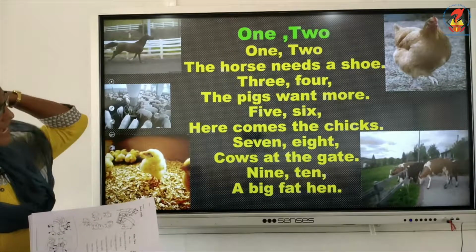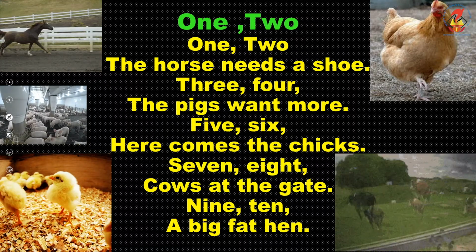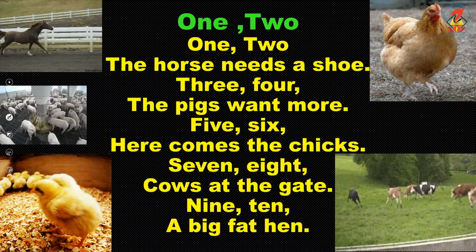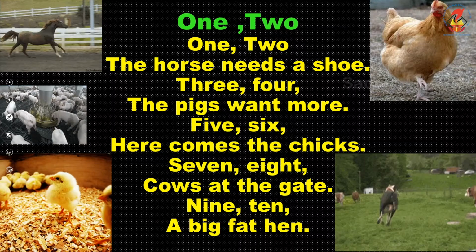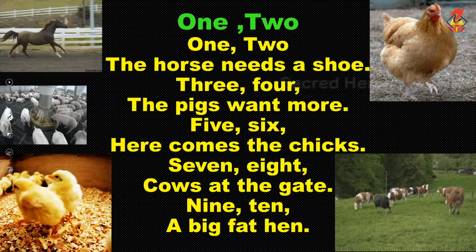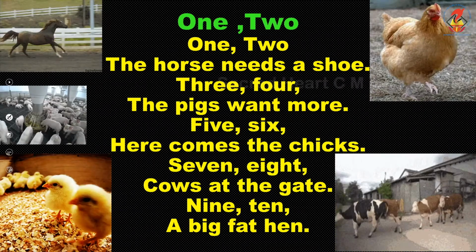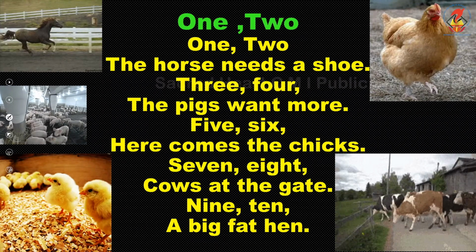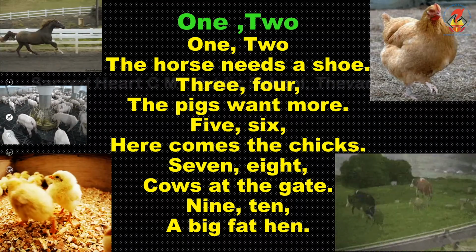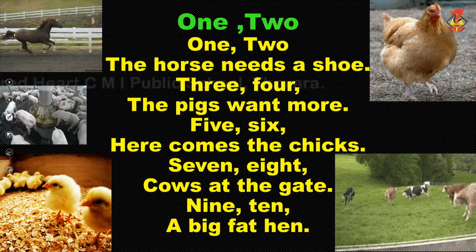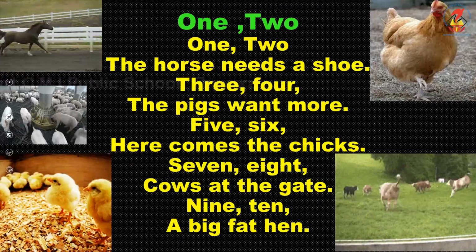The next you have 3, 4, the pig wants more. 3, 4, the pig wants more. What does the pig do? Go on eating, go on eating, go on eating. When some people eat much, what do they call? Don't eat like pigs. Why? That's a saying. Why do they say? Because pigs go on eating, eating.